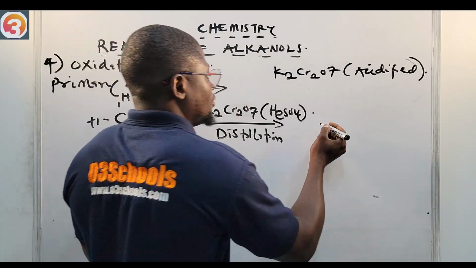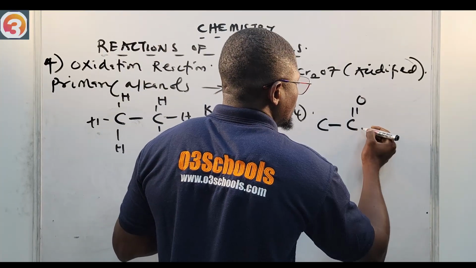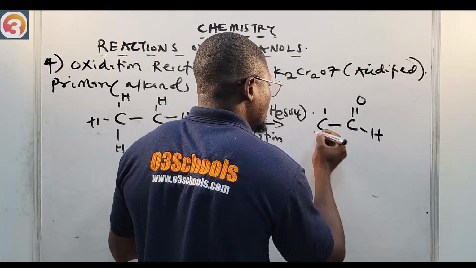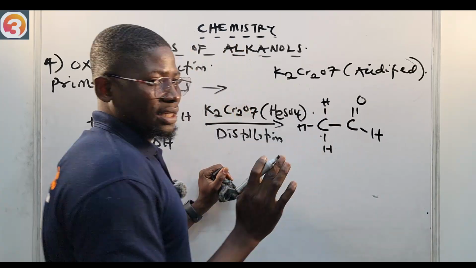So now this will form an alkanal or an aldehyde. Double bond to O, then H down. This is an aldehyde.